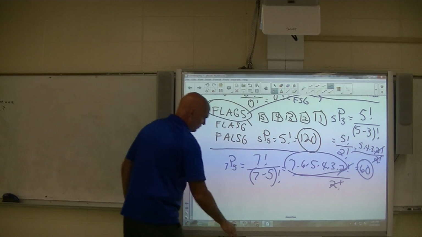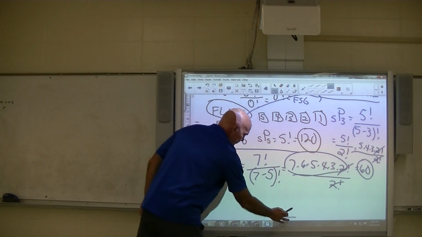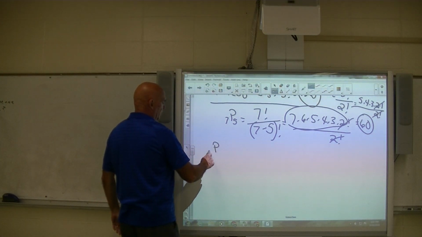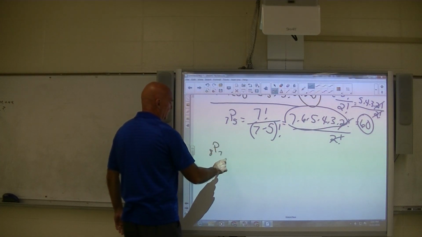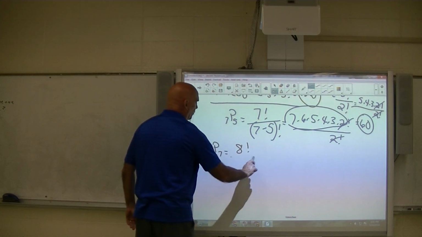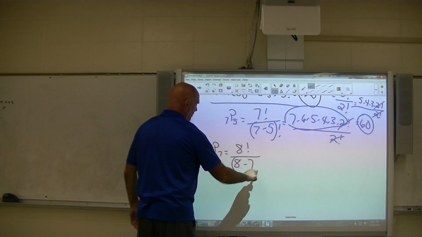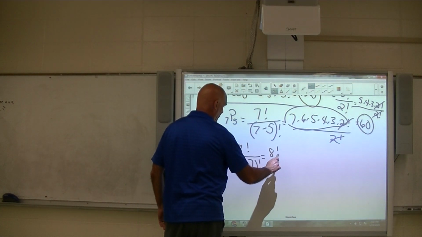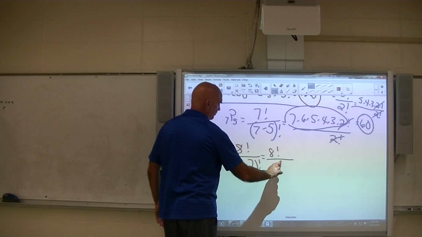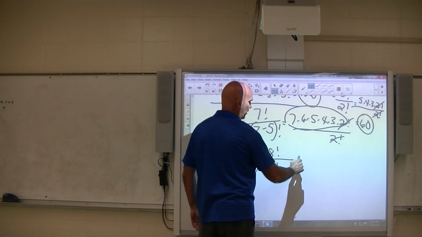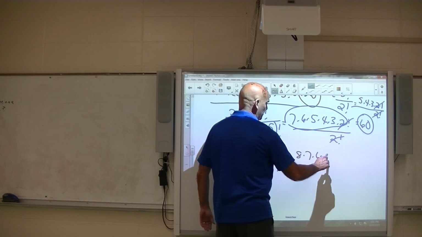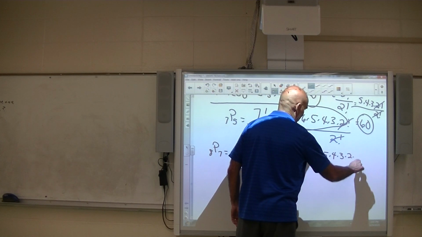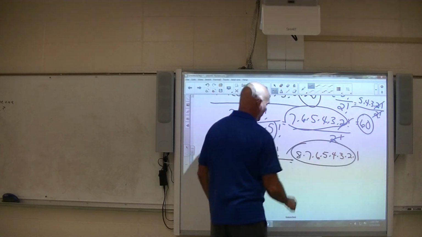Let me give you a slightly different one here. If I give you number of permutations of 8 things taken 7 at a time, you should say that's 8 factorial over 8 minus 7 factorial. Okay, so that's just 8 factorial over 1 factorial. All right, 1 factorial is just 1, so this is just 8 factorial, so you have to multiply all these out. If you have a calculator that does factorial, that's good. If not, you just do a bunch of multiplication like this, okay? So whatever that comes out to be.